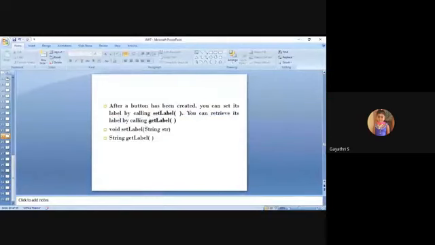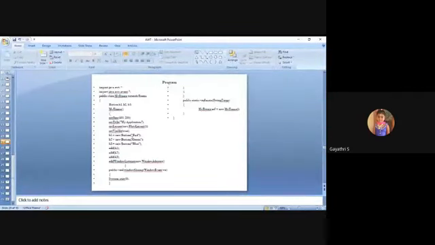Next, a simple application using a button. Here this application is also using which method, method 1 or 2? Kindly post in the chat box. Which method is used in this program, 1 or 2? There are two ways to create a frame in your application, right? Two methods. Yes, one. Good.